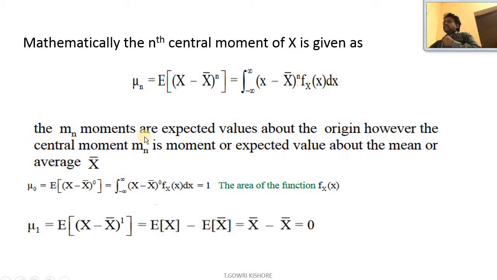The m_n moments are expected values about the origin. However, the central moment mu_n is the moment or expected value about the mean or average x bar. Therefore, mu_0 = E[(x - x bar)^0] = ∫ (x - x bar)^0 f_X(x) dx, that is equal to 1. It means it defines the area of the density function. Where mu_1 = E[(x - x bar)^1] = E[x] - E[x bar]. So the expectation of x can be written as x bar, and this one also can be written as x bar. At last it is equal to 0.